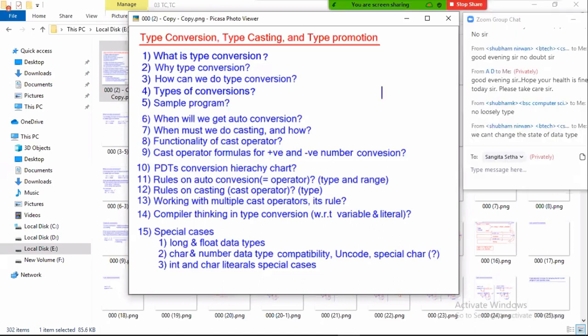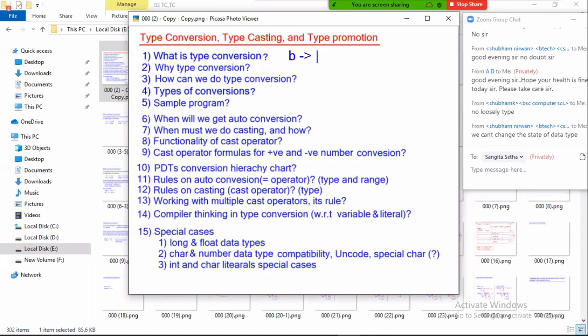Okay, fine. Now, let me try to give you a small chart here. Tell me, what are the different data types we have? Byte, short, int, long, float, double, char, boolean. Eight data types are there. Among these, what is the least range data type? Byte. It allows us to store numbers between minus 128 to 127 only.